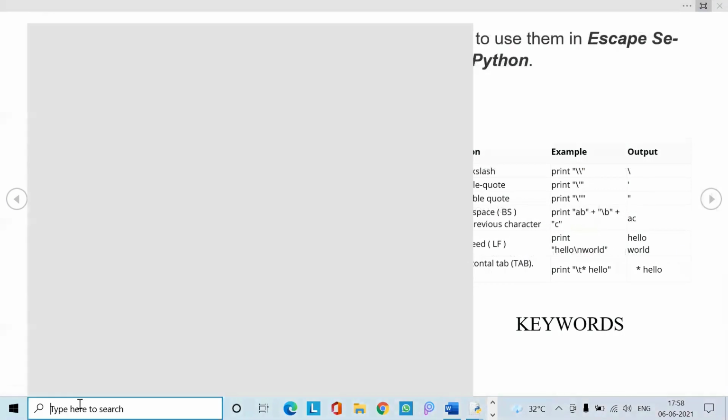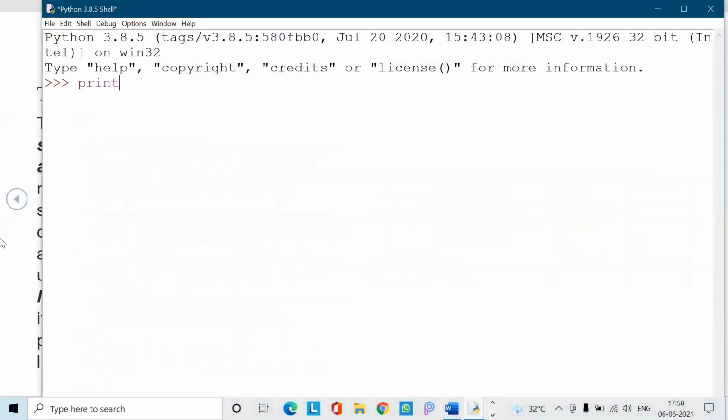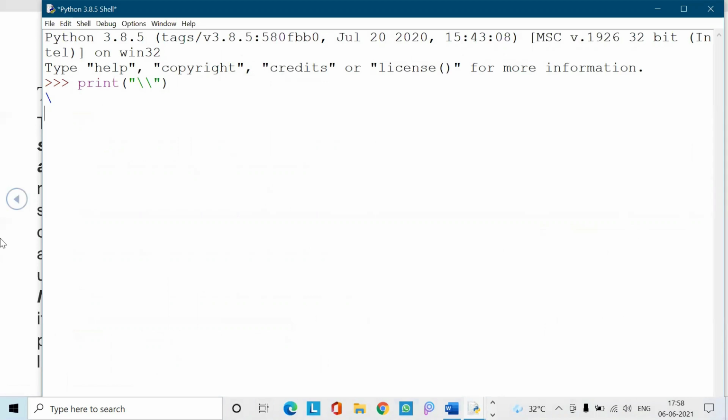Again, let me open IDLE. So we have seen that when we give a double backslash in double quotes, it is written as a single backslash.